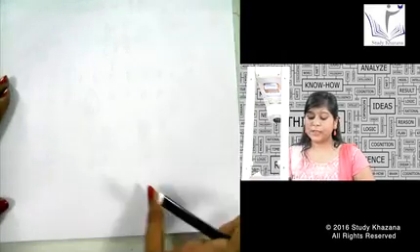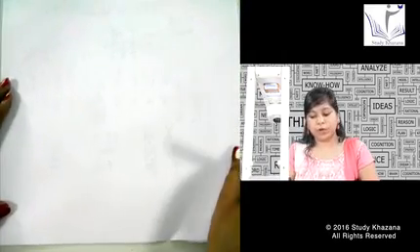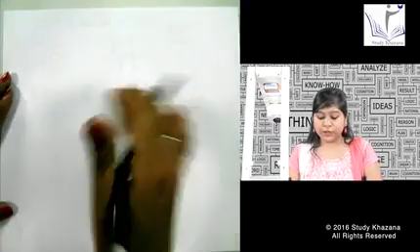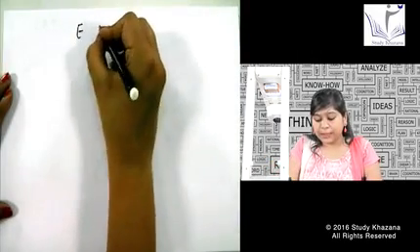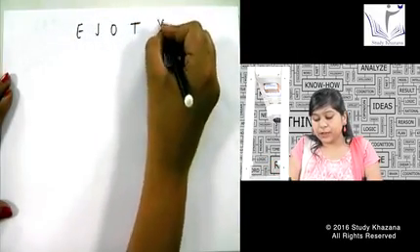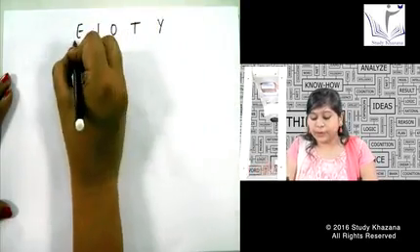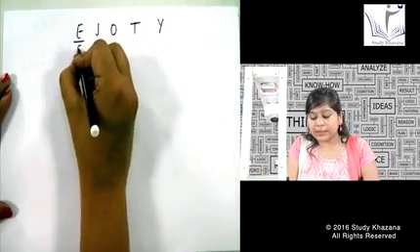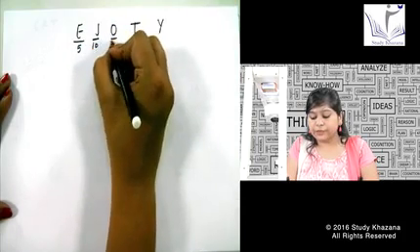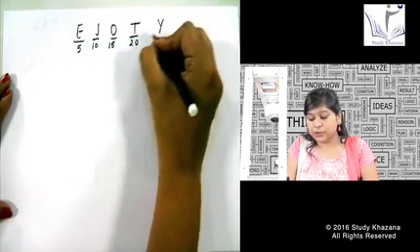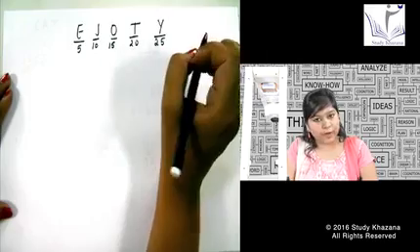See, there is a shortcut that is given generally in all the books, but I don't feel that this shortcut will be helpful to you. But let us discuss this shortcut also. There is a word called Ijoti. This word Ijoti starts with 5, 10, 15, 20. This is nothing but the table of 5 I have written.